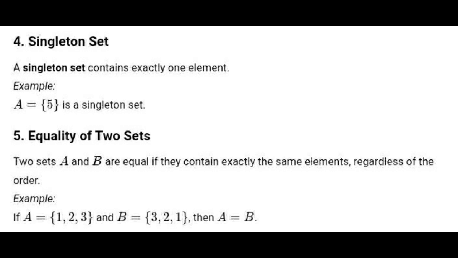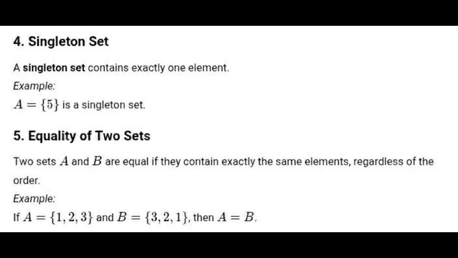Equality of two sets. Two sets A and B are equal if they contain exactly the same elements regardless of the order. Two sets are said to be equal if and only if they contain the same elements. Here is the example: if A is {1, 2, 3} and B is {3, 2, 1}, then A equals B.